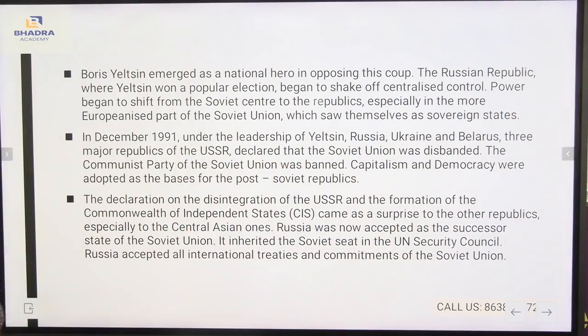Boris Yeltsin emerged as a national hero in opposing this coup. The Russian Republic, where Yeltsin won a popular election, began to shake off centralized control. Power began to shift from the Soviet center to the republics, especially in the more Europeanized part of the Soviet Union, which saw themselves as sovereign states.